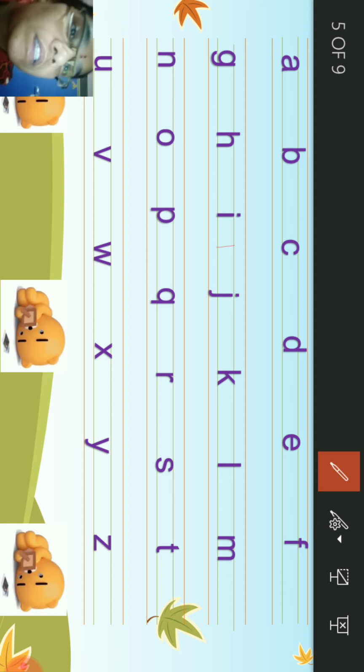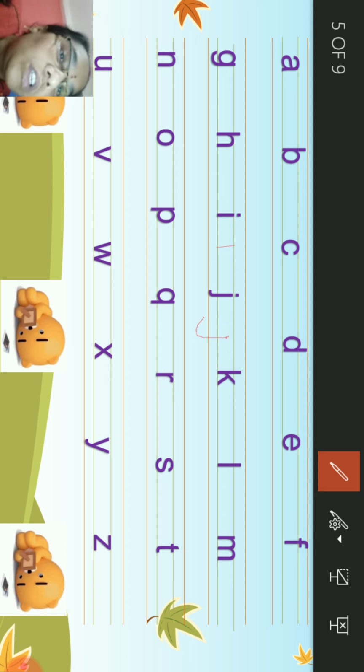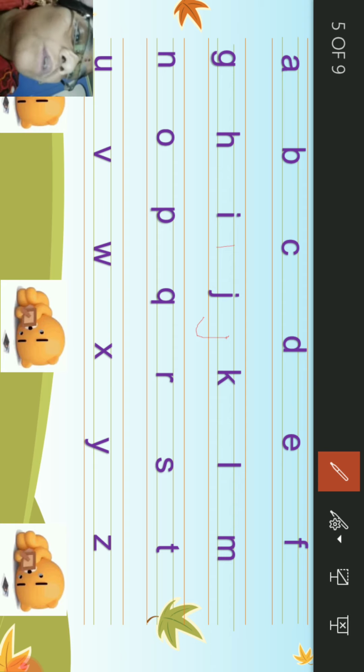What comes after I? J. We need to write small j in the bottom 3 lines. What comes after J? K. We need to write K in the top 3 lines.